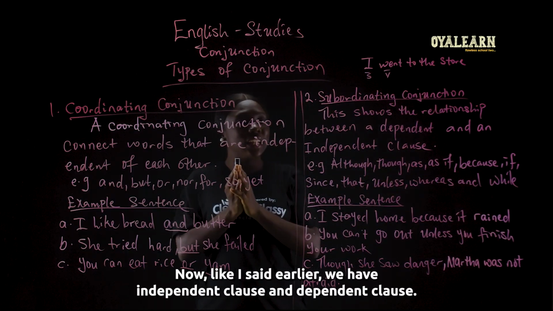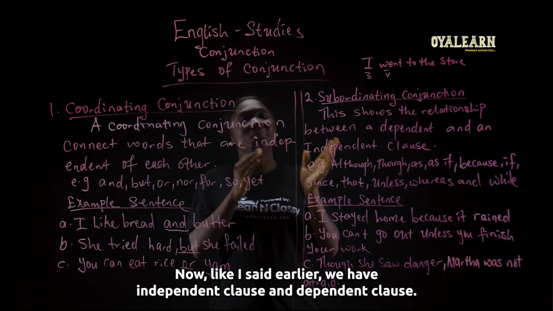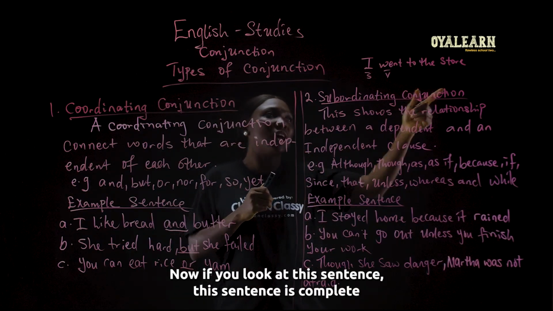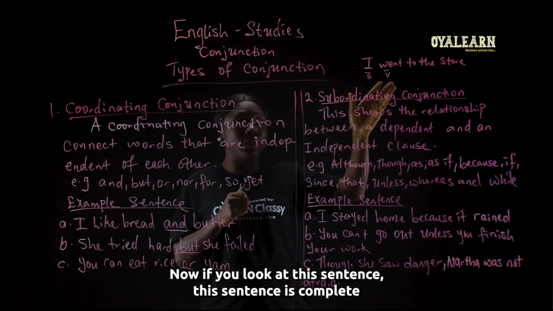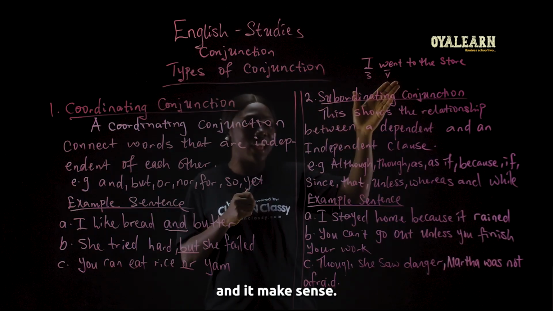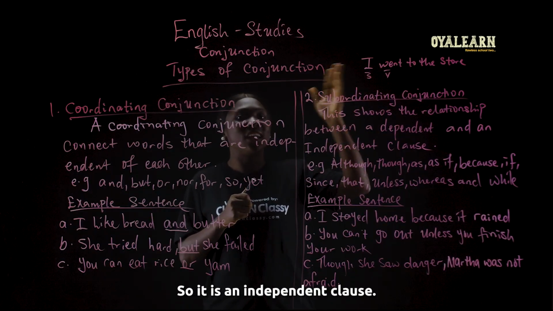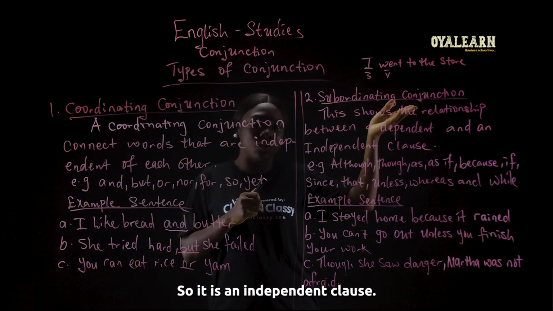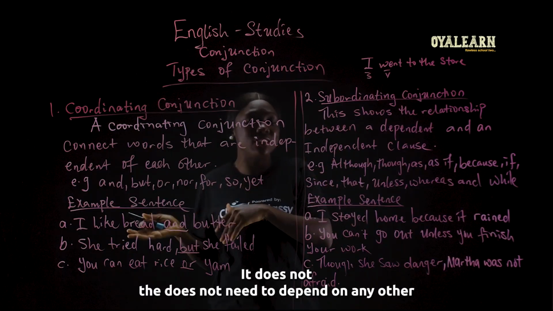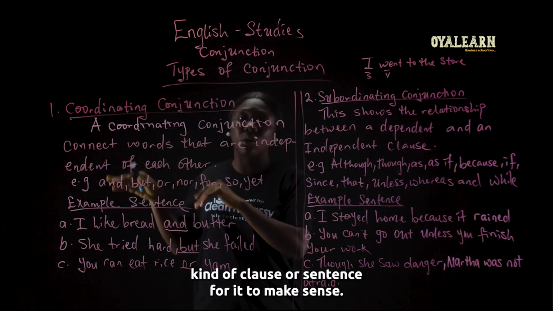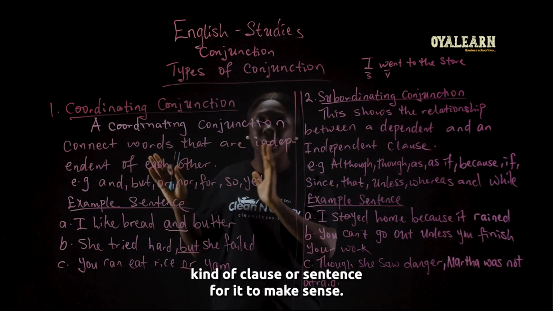Now, like I said earlier, we have independent clause and dependent clause. If you look at this sentence, it is complete and it makes sense. So it is an independent clause. It does not need to depend on any other kind of clause or sentence for it to make sense.